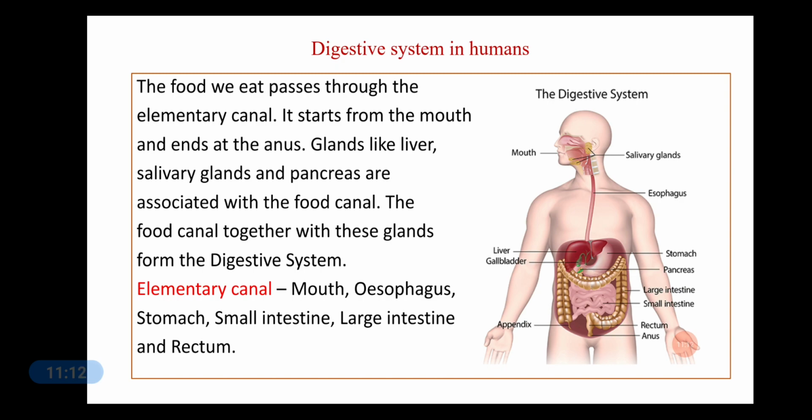Now the food canal or the alimentary canal can be divided into different parts, that is the mouth, esophagus, stomach, small intestine, large intestine and the rectum. So children, the digestive system in humans mainly consists of your mouth, which is associated with the salivary glands. Now this mouth opens into the esophagus or the food pipe, which continues down into your stomach.